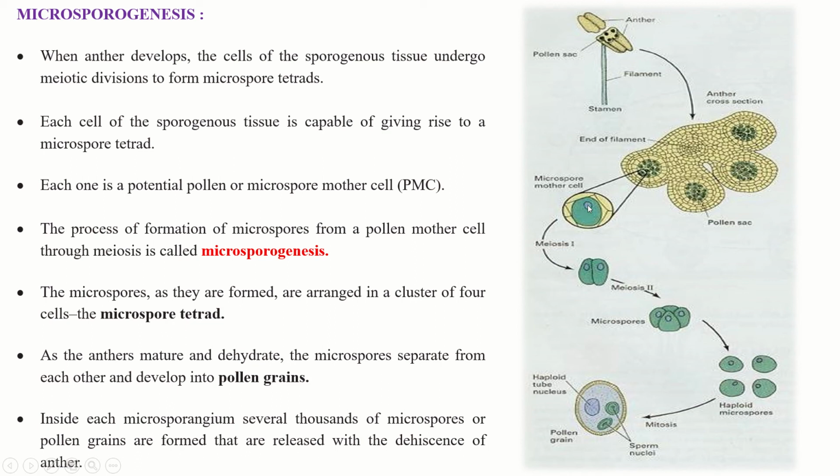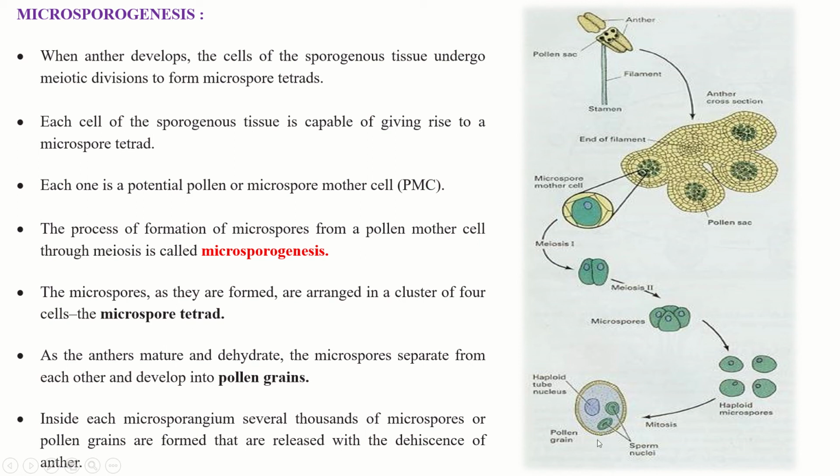This microspore mother cell undergoes meiosis 1 and produces two cells. Then it undergoes meiosis 2 and forms a tetrad. So four cells are formed. Those are called microspores. Each of these microspores will function as a pollen grain. They are haploid microspores, so they are n, whereas the microspore mother cell is 2n.